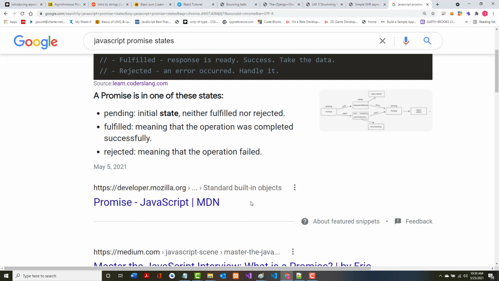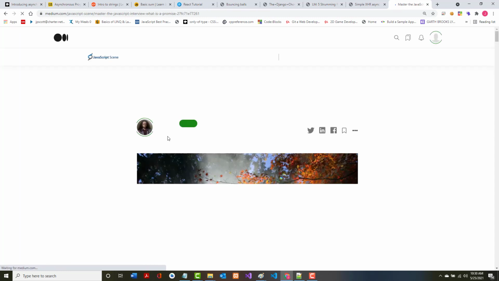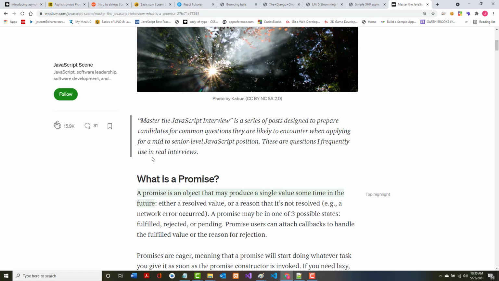The operation failed. Now, just wanted to mention quickly, there's an article here by medium.com. I pay $5 a month and I get unlimited access to articles on medium.com, and most of their articles are either about JavaScript or Android or things like that, and they're really good. You may be able to look at some of this stuff and you may not, because they don't open up all their content to everybody.